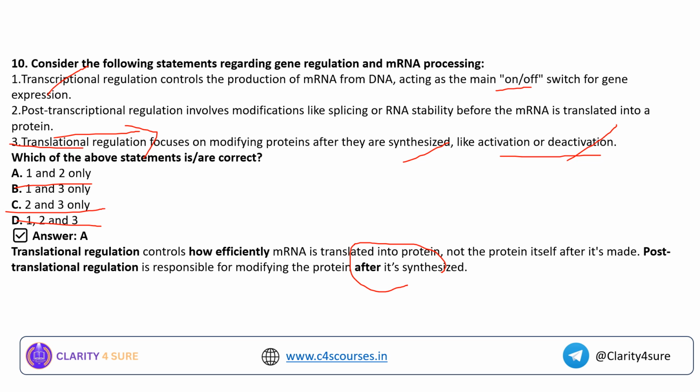So how the protein has to be activated or deactivated should come after translation, that is, post-translation. I hope this difference is clear to you now. So the answer for this question is option number A, 1 and 2 only, as statement 3 is wrong. I hope the 4 stages of gene regulation which we were discussing, transcriptional, post-transcriptional, translational and post-translational, are clear to you now.